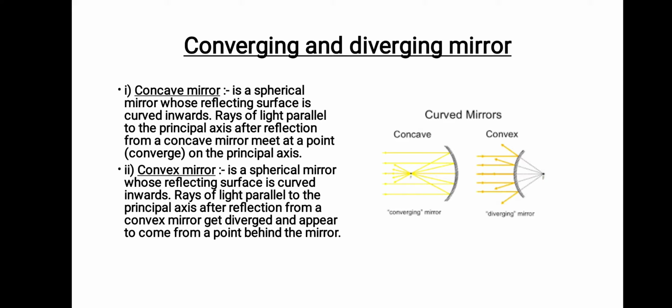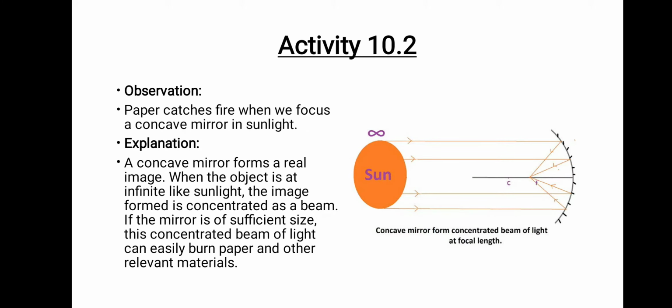Whereas in the case of a convex mirror, the lights get diverged, right? All the blue and yellow light coming get diverged. And they appear to meet at a point behind the mirror, right? If you draw an imaginary line, they appear to meet at a point. So this type of mirror we call a diverging mirror.